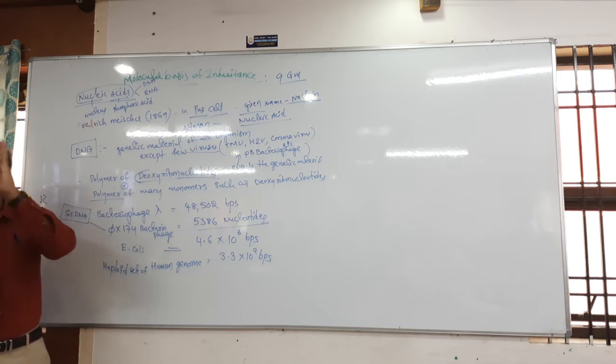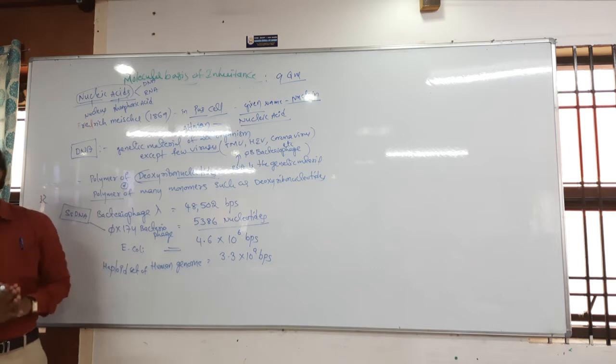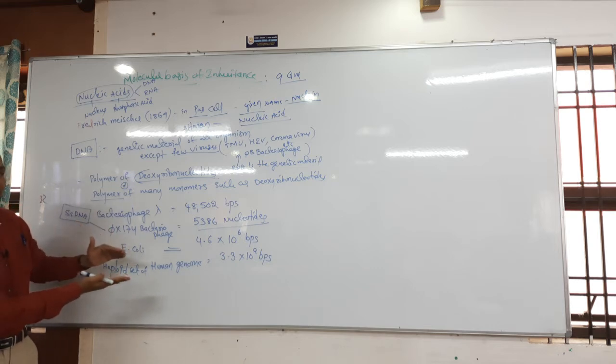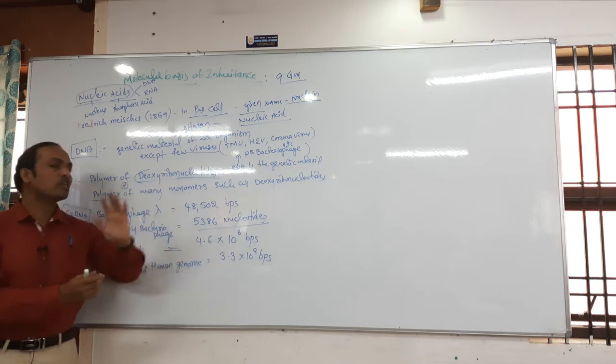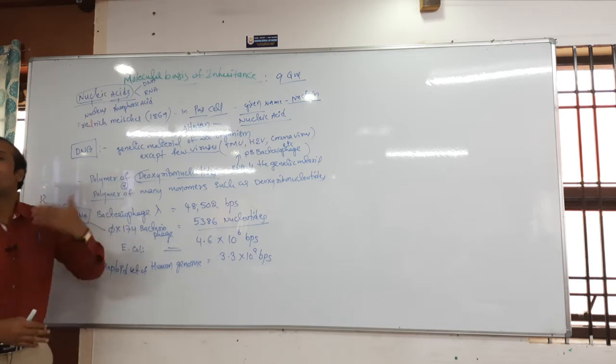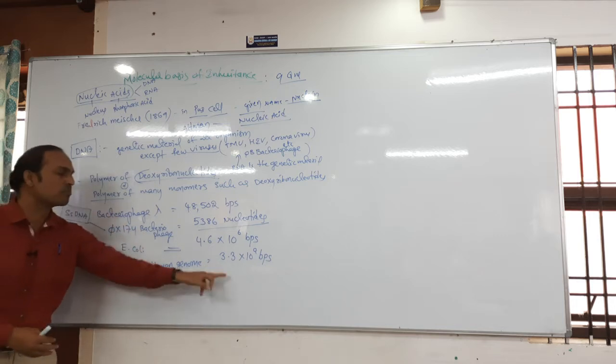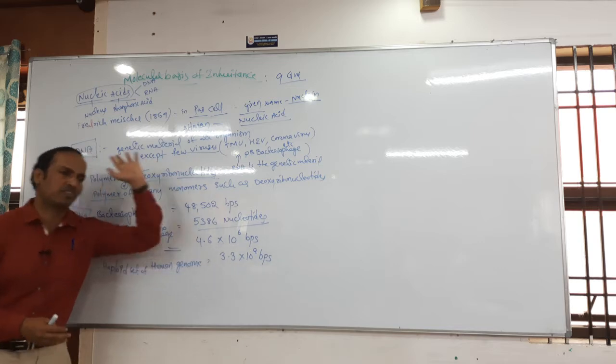One set of 23 came from the mother and the remaining 23 came from the father. So the haploid set of chromosomes has 3.3 into 10 to the power of 9 BPs, and the diploid set is double that, 6.6 into 10 to the power of 9 BPs.